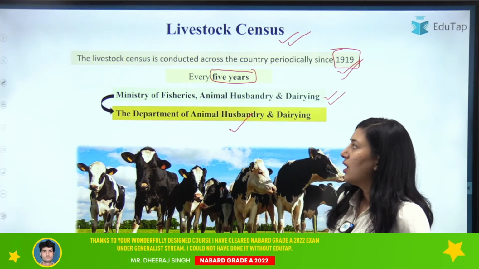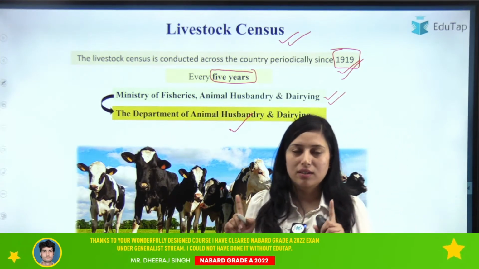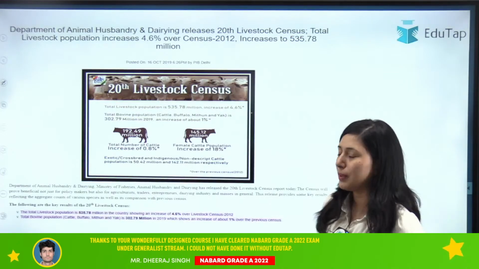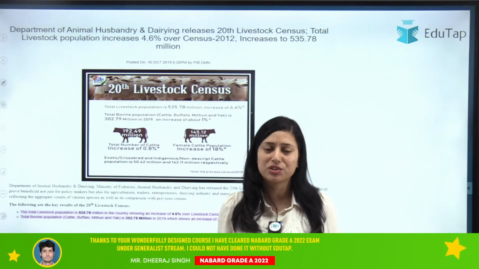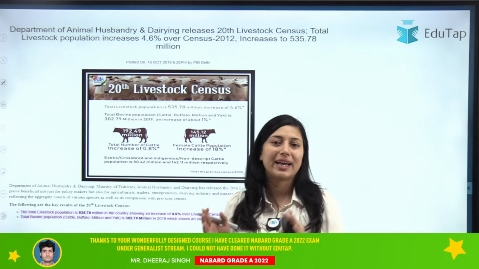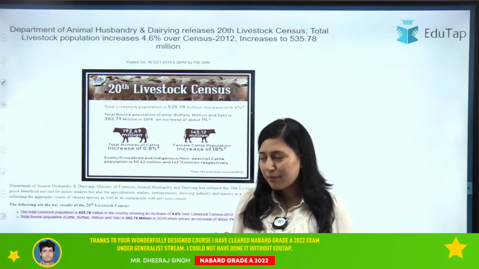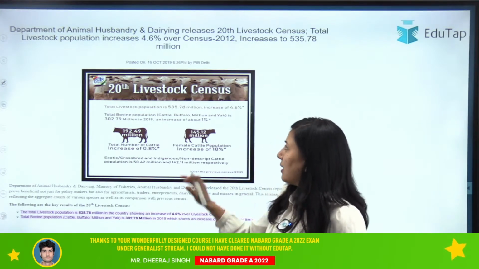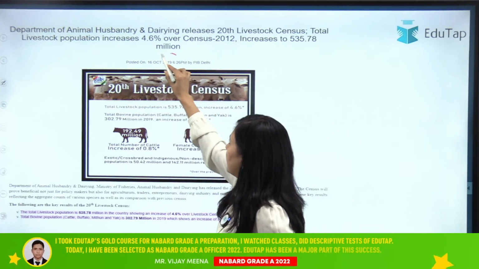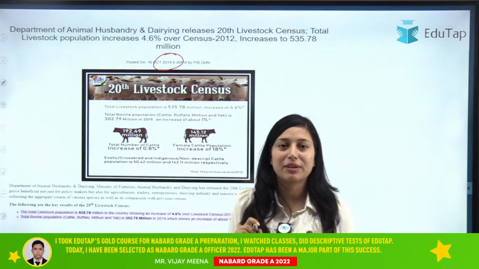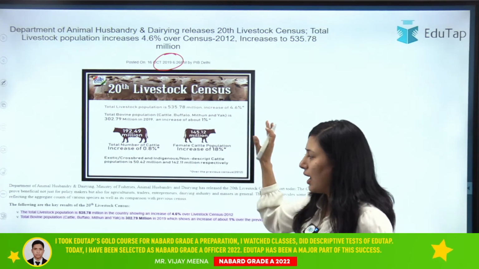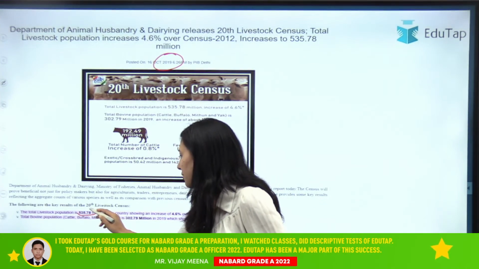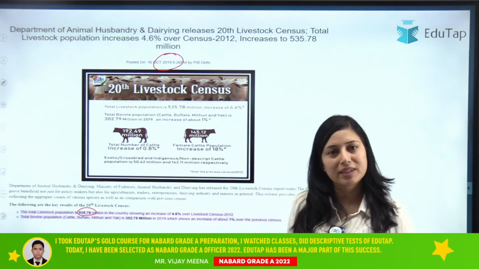Now when I took this report previously, students were facing confusion that, ma'am, here there is some other data and in PIB there is different data. So let me make it clear to you, where did this confusion come from? If you see the PIB website of 2019, the total livestock population given there is 535.78 million. Clear?